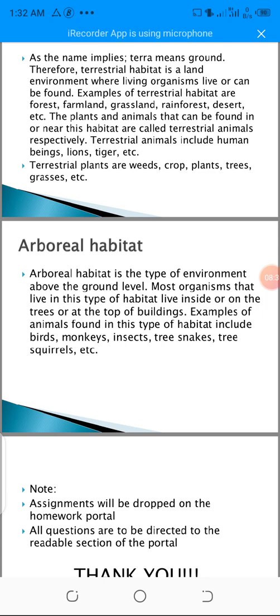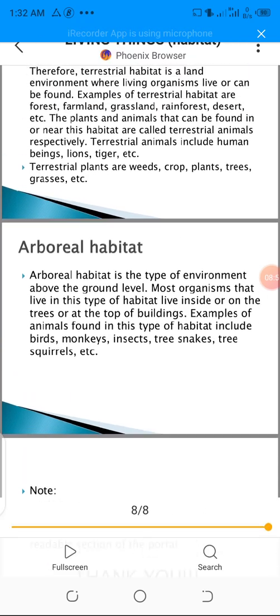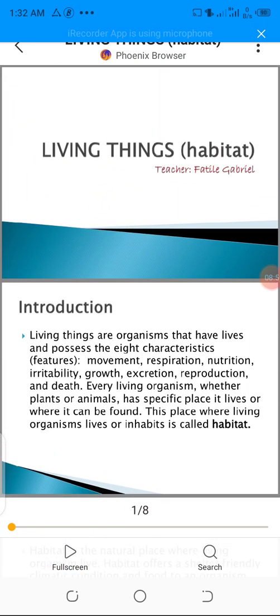So these are all examples of arboreal animals, animals that dwell on trees and buildings. That is all about habitats that we'll be talking about today.